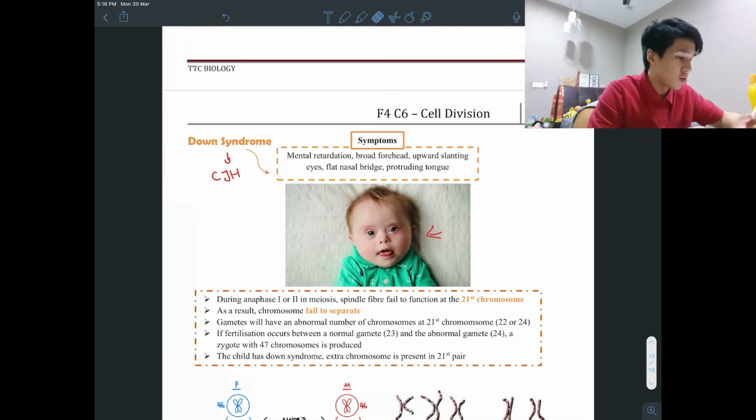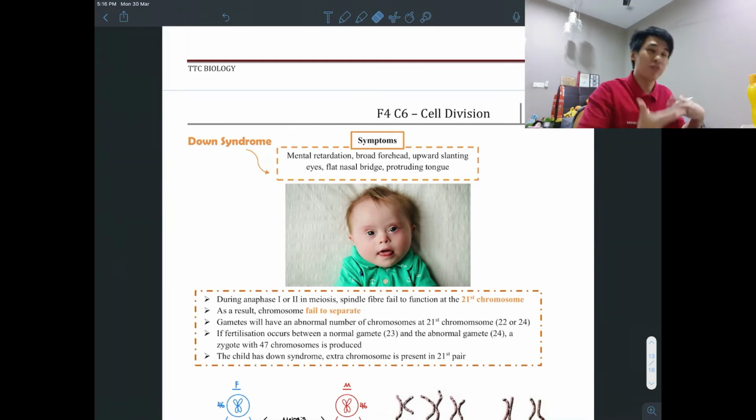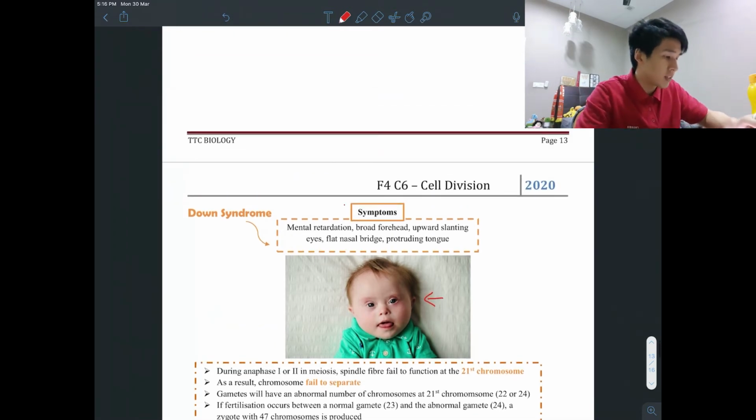Okay, now so Down syndrome is whereby those kind of people have mental retardation and they always have that typical look, which looks like this. So those people have Down syndrome. So they all have these specific symptoms, specific characteristics. So these are the symptoms, meaning characteristics you can see.